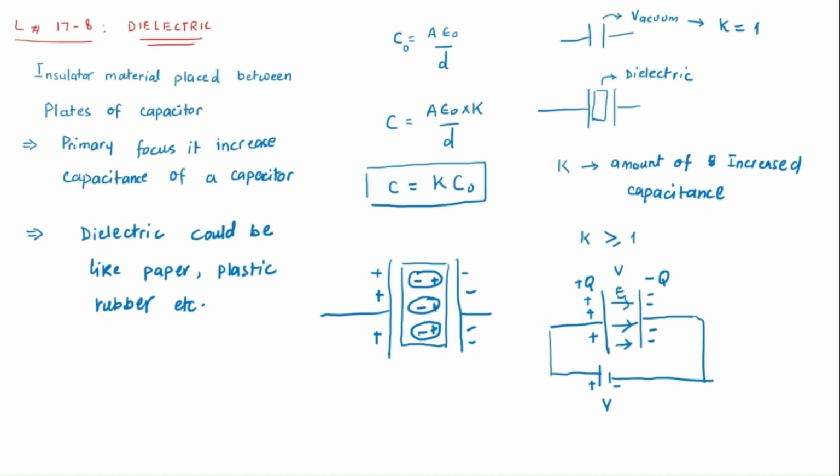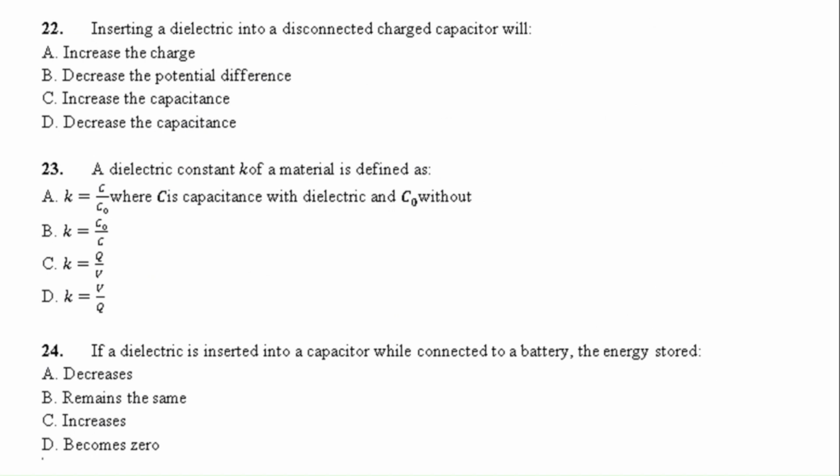So now what we found here is that the main reason for the dielectric is increasing the capacitance. If you say potential difference, it might increase, might decrease, the electric field might be affected, but we have the basic concept that it will enhance the capacitance. Now let me move to the questions one by one.